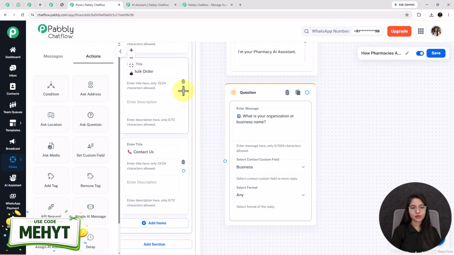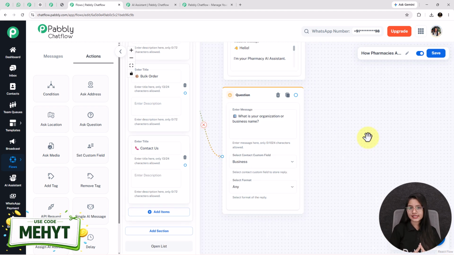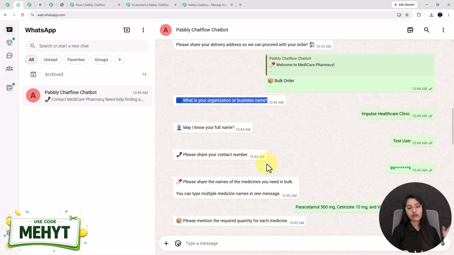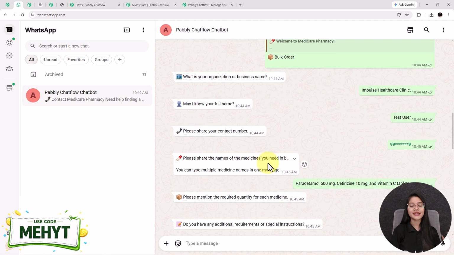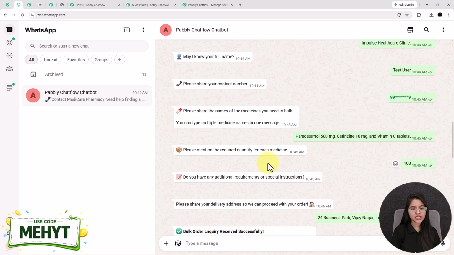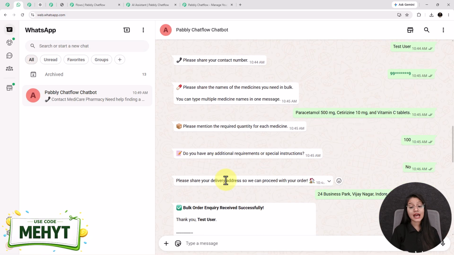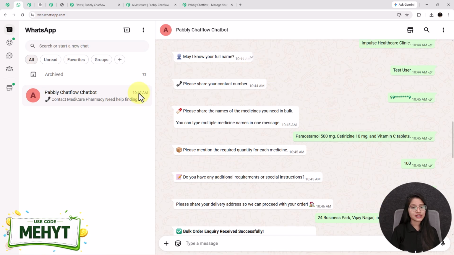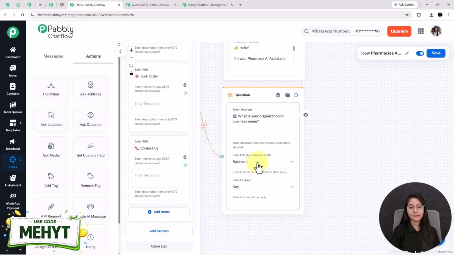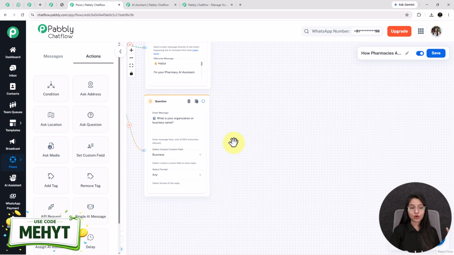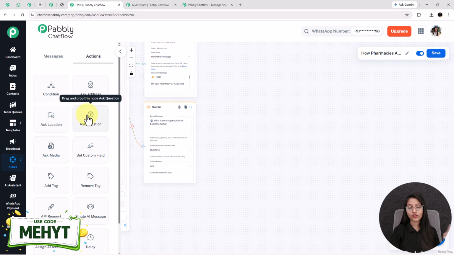Next, I am linking this bulk order circle to this question node. Now, when the customer shares their business name, my bot will reply by asking them to share their full name, contact number, the medicine they want to order, its quantity, additional requirements, and their complete delivery address. For that, I am going to do the same as I have done here, which means I am adding 6 more questions in this flow. The process of adding questions in the flow will be the same.